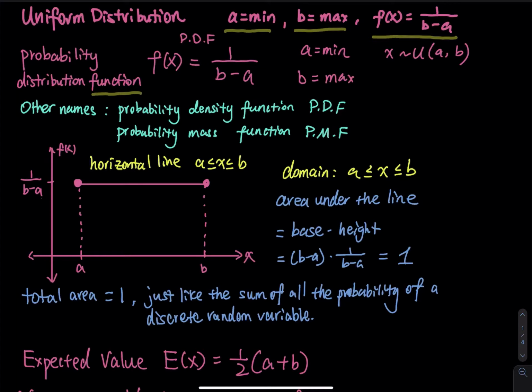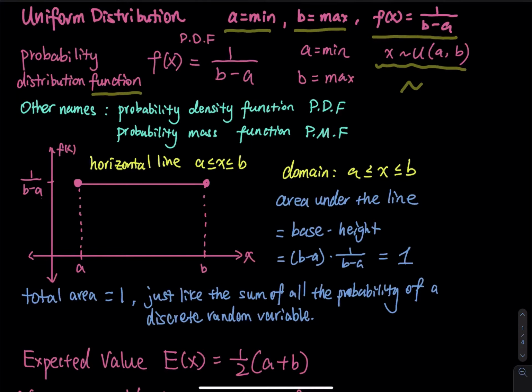Using notation, we write that x is a random variable, and this little curve means follows. So x follows a uniform distribution with minimum A and maximum B. The PDF has two other names. The first name, which I use in my other classes, is probability density function, also called PDF. They changed the word distribution to density, but they mean the same thing. In some textbooks, they call this the probability mass function, PMF.